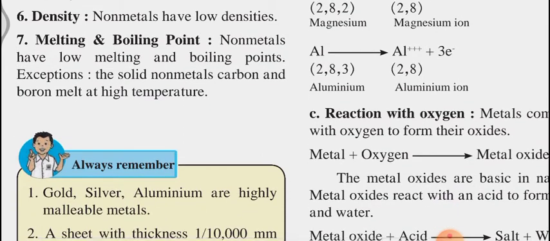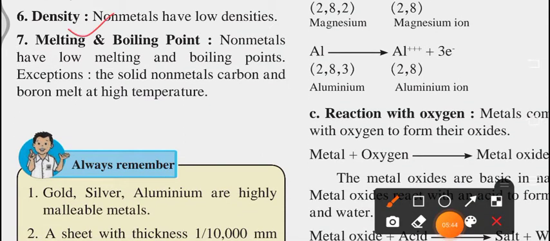Next is density. Non-metals have low densities. Another point is melting and boiling point. Non-metals have low melting and boiling points. Exceptions: the solid non-metals carbon and boron melt at high temperature. As we know, non-metals have low boiling and melting points, except carbon and boron, which have high temperatures.